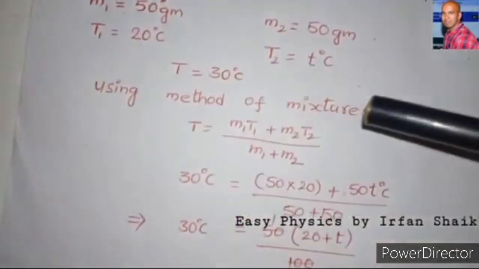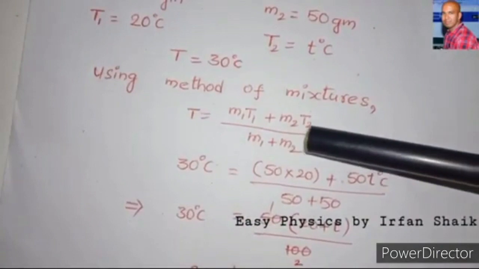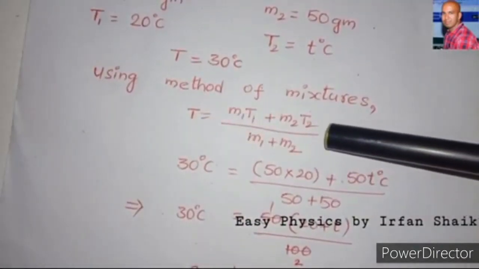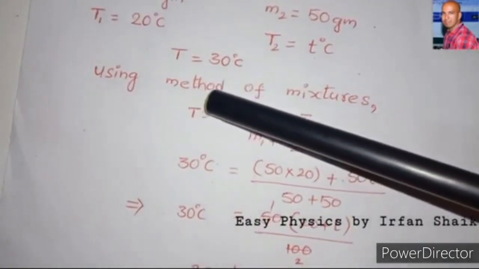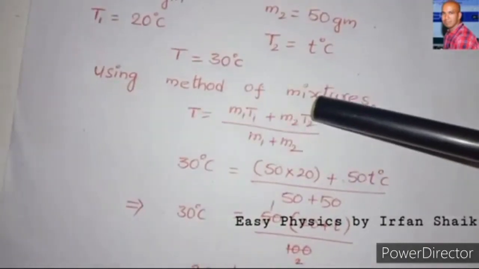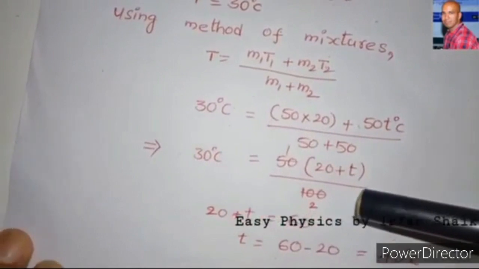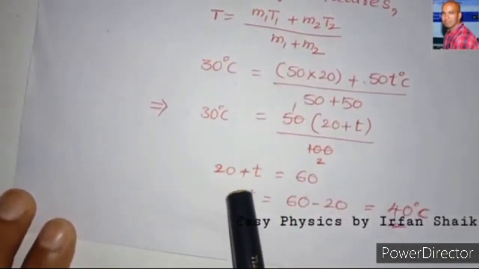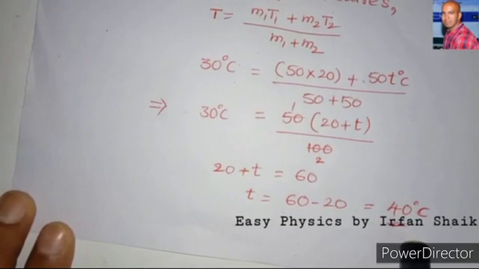Now, by using the method of mixtures, the formula for the final temperature is T equals (M1 T1 plus M2 T2) divided by (M1 plus M2). Here we know all the values except T2. By substituting the values and simplifying, we finally get 20 plus T equals 60. Then T is equal to 40 degrees centigrade.